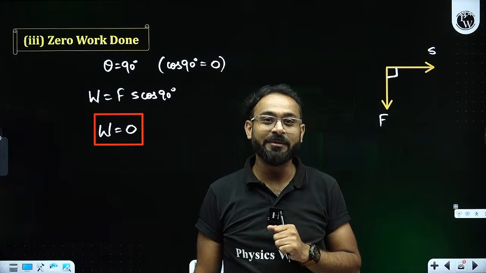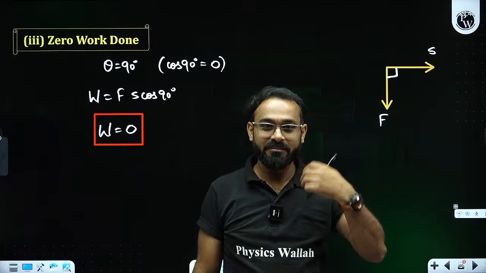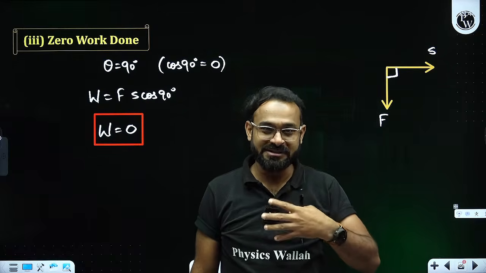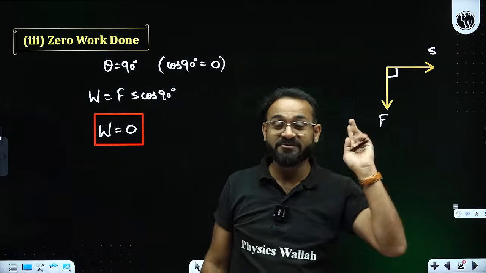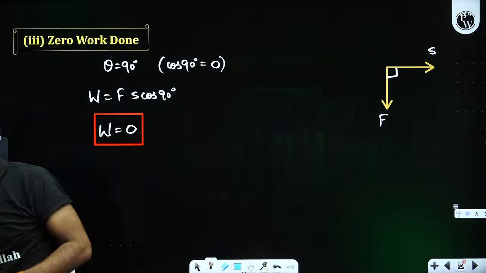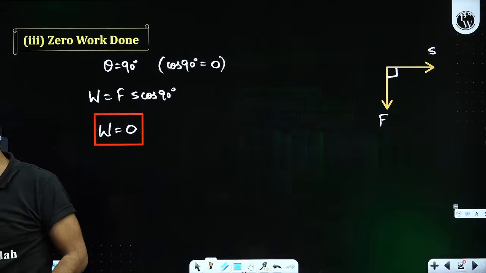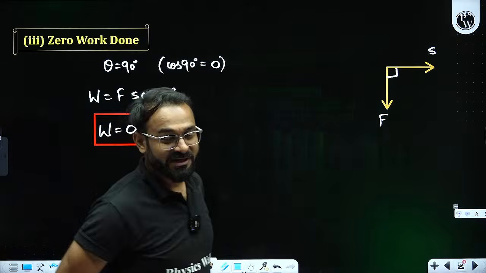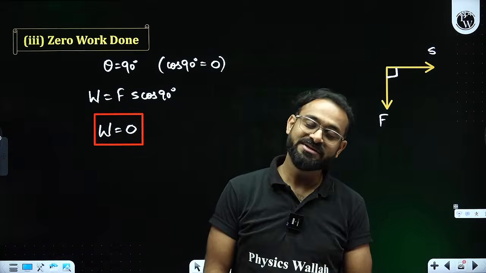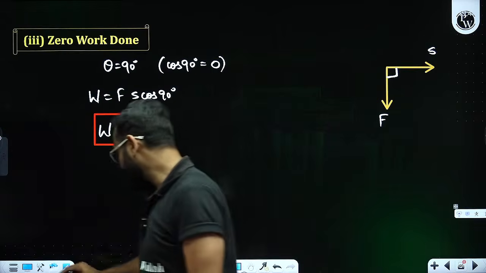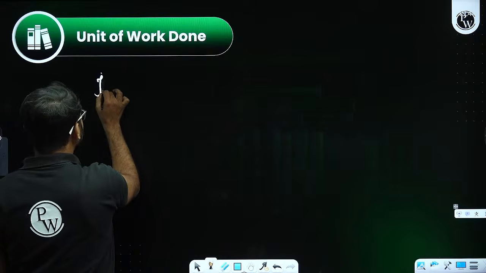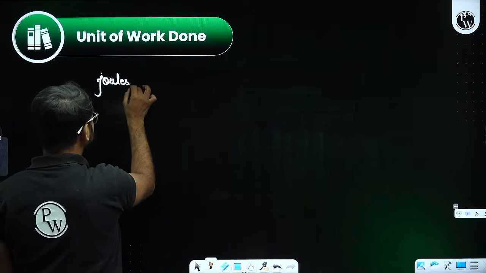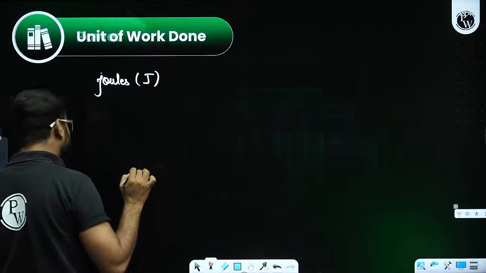So then why are we paying them? Because their mechanical work is done, some muscular work is done. For that we are paying. But in terms of physics, when we talk about how much work is done by the coolie to lift the object, what do we say? There is zero work done. Clear? Unit of work done, already explained, is joules, represented by capital J.